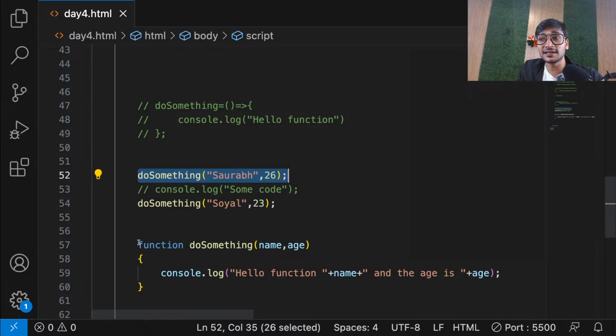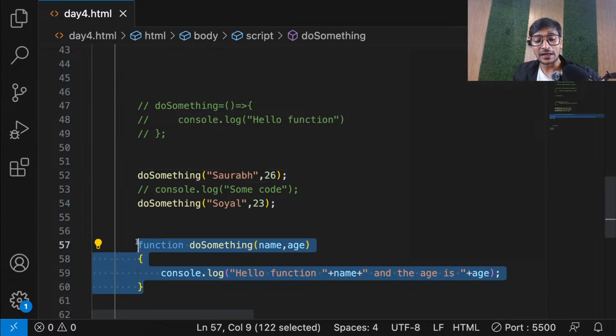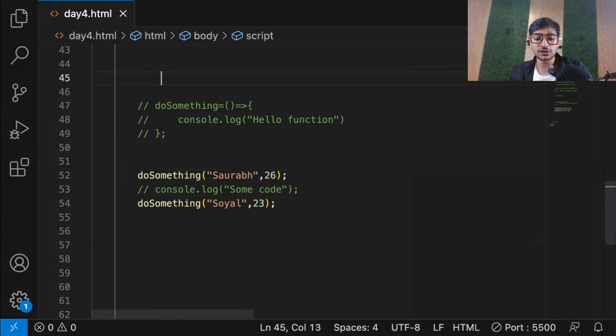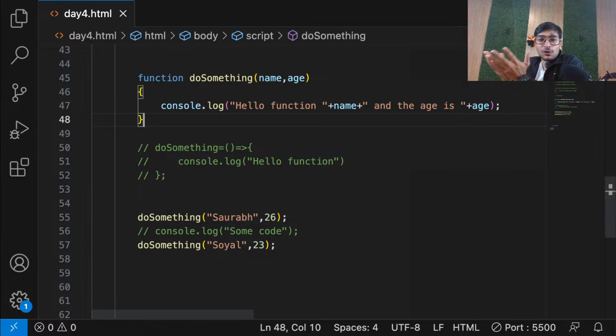Why? Because do something is created below. So as of now, the compiler doesn't know do something. So how is it not giving me an error? How is it calling it? So guys, in JavaScript, by default, no matter where you create your function, internally, when the compiler starts executing the code, all the function definitions go up by default. Even if you don't write it, that's all. Yes, in some languages it's mandatory. But in JavaScript, it's not mandatory. Why? Because JavaScript is doing it for you. So even if you create it down, it will move it up. That's why you don't get any error.